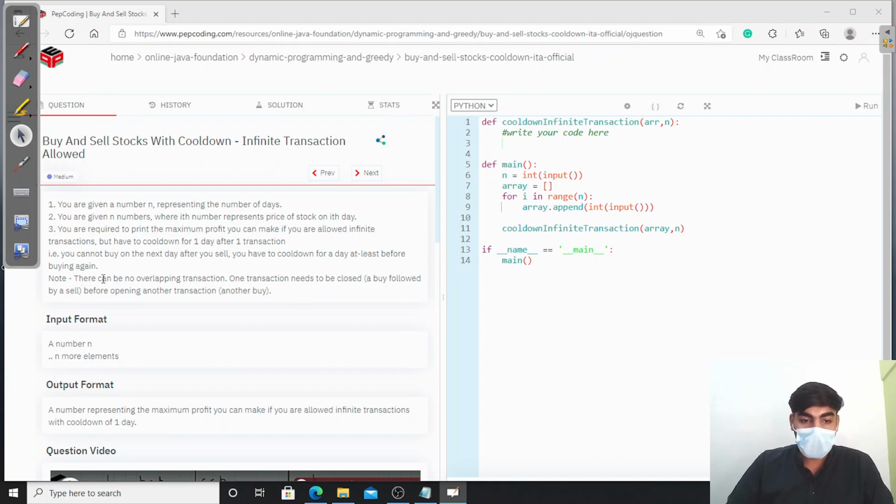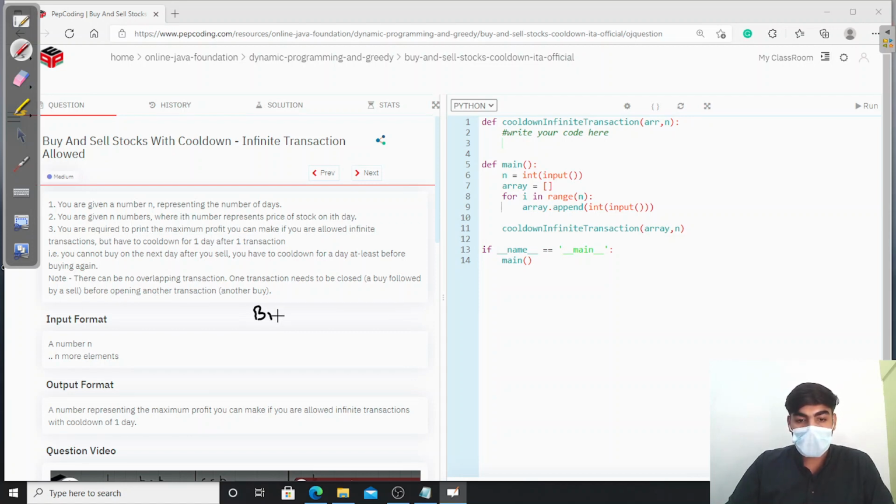Now there can be no overlapping transactions. One transaction needs to be closed before opening another transaction. I think everyone is familiar with these words, overlapping transactions, because I have been discussing the same thing in the last two questions. Now I am again explaining the meaning of overlapping transactions.